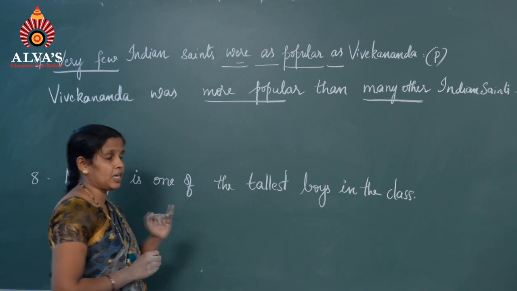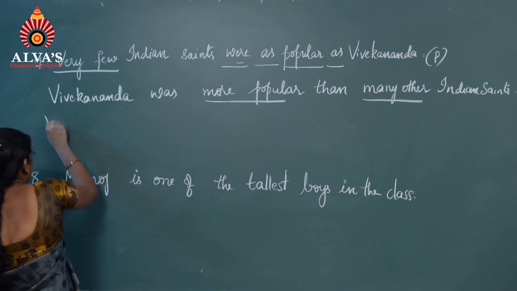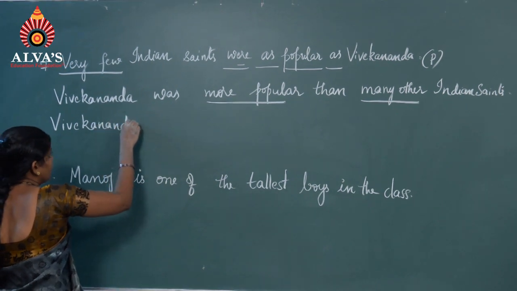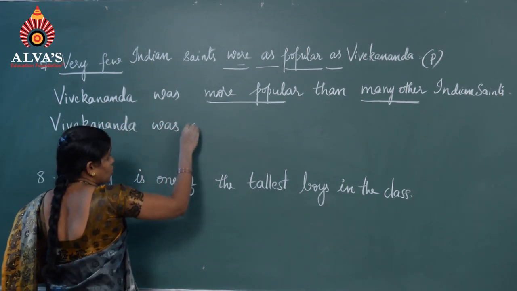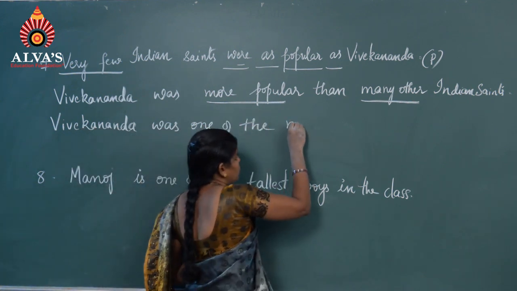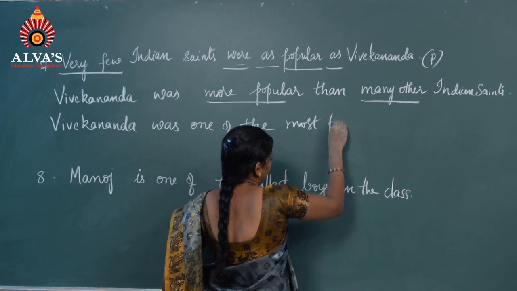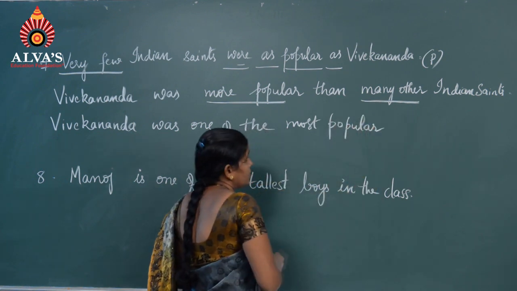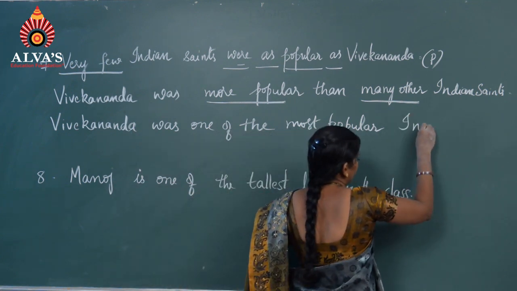What would be the superlative degree? Vivekananda was one of the most popular Indian saints.